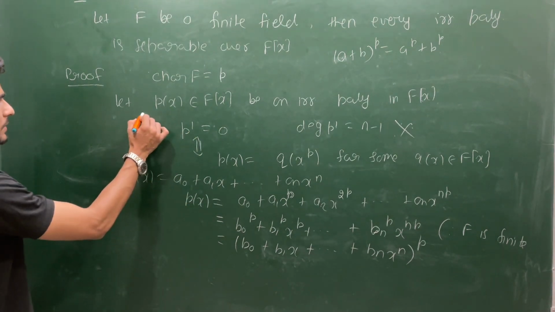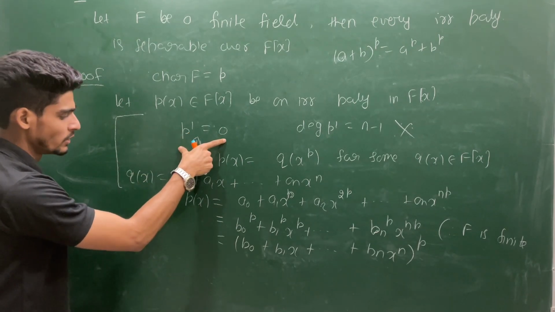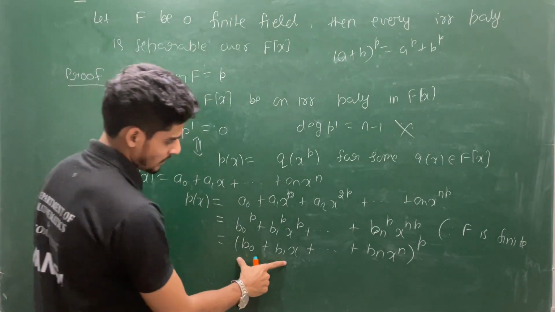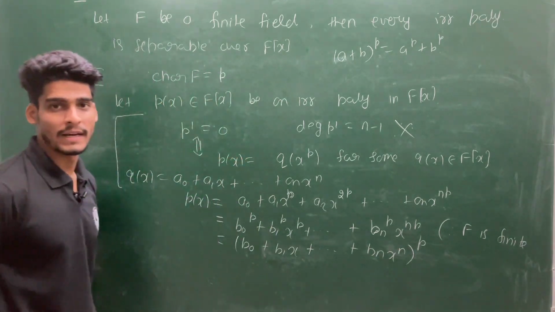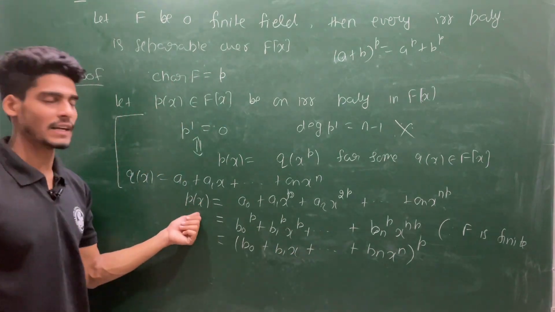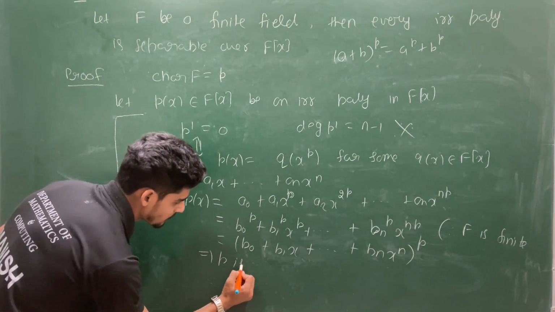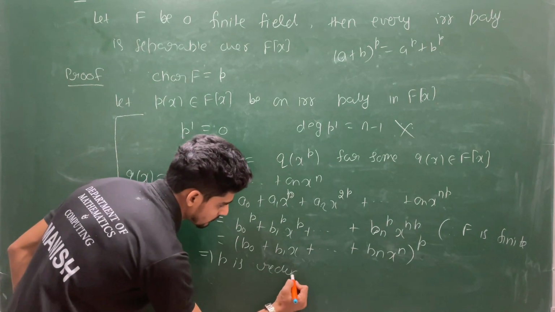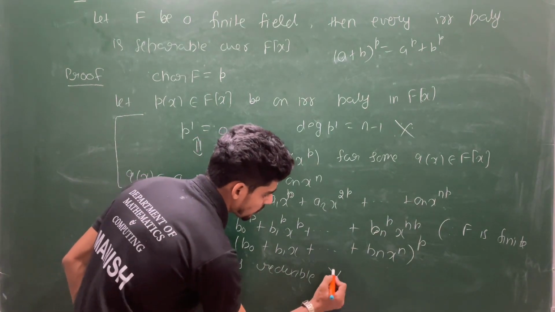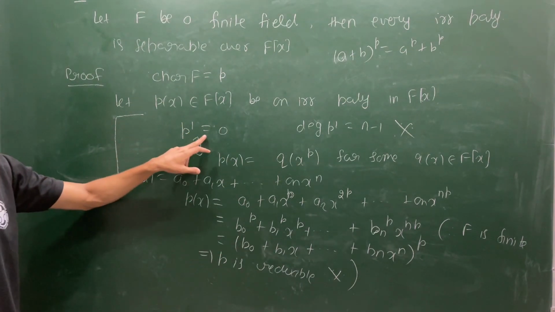Suppose this situation occurs, if p' is completely 0, then you can write your p(x) as some polynomial to the whole power p, and p is a prime number, so p is at least 2. That means you have factorized your p(x). This implies p is reducible, which is a contradiction.